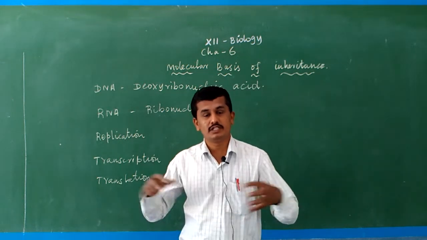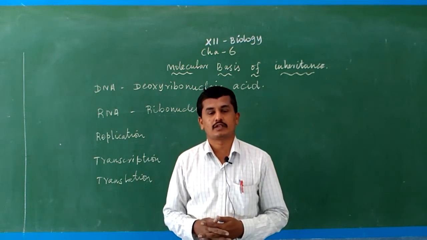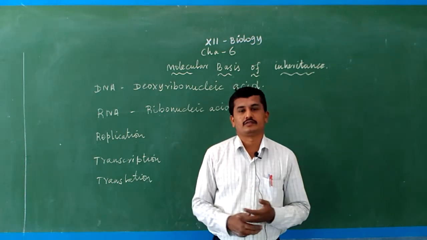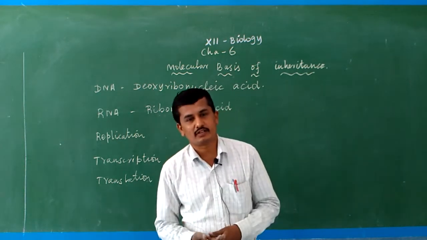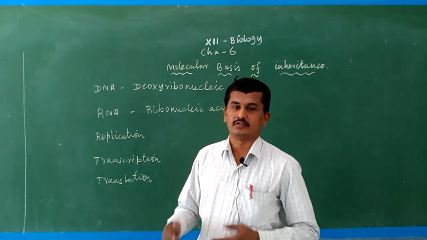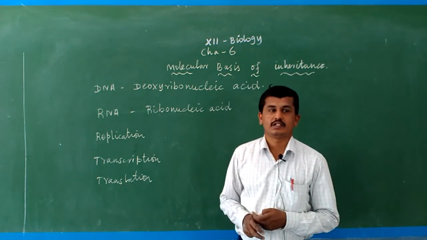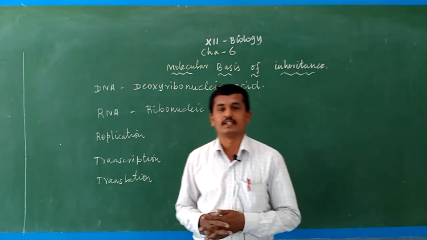Molecular level means in depth, with the use of the electron microscope. Scientists analyzed various chemical substances present in the nucleus and in the chromosomes. That is nothing but DNA.